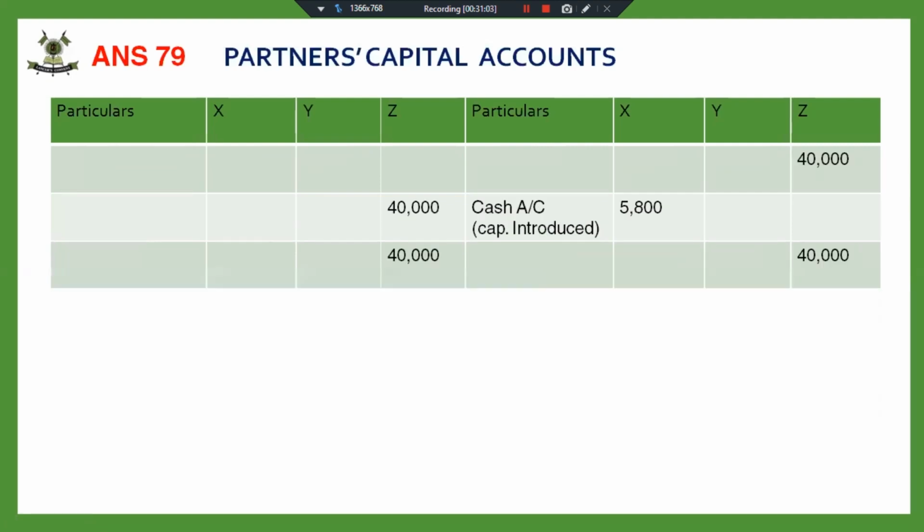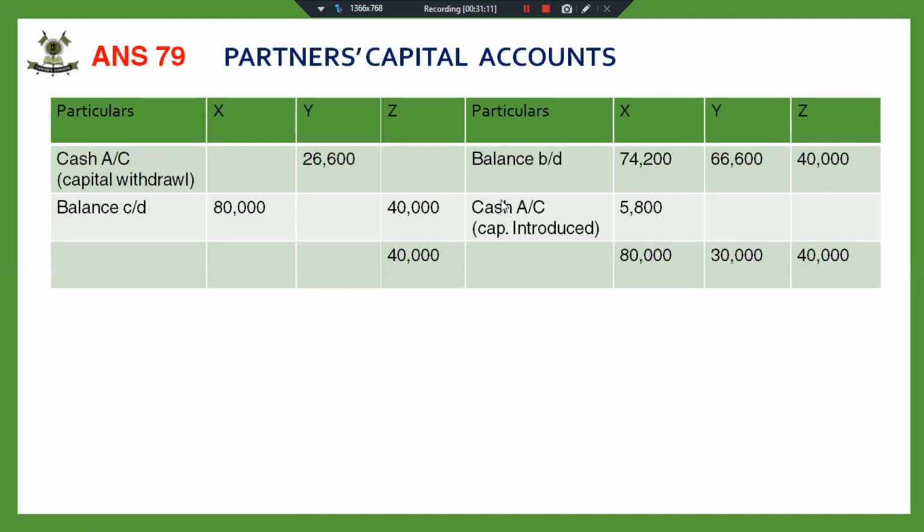Fine. The second part: you can do this capital introduced and capital withdrawal there itself, but I have made an extension of this capital account. This was the balance brought down, which was coming before capital adjustment, but I want a balance of 80, 40, and 40.